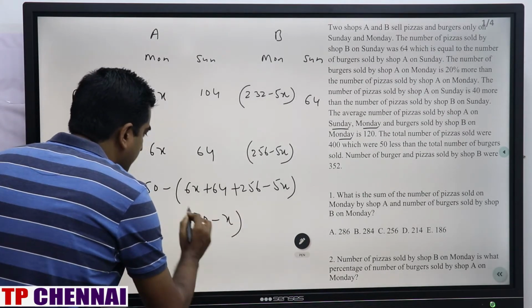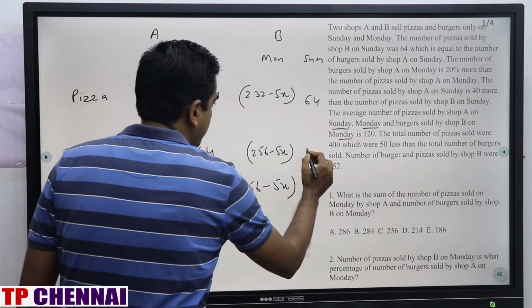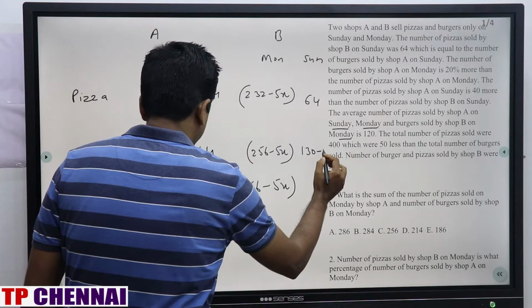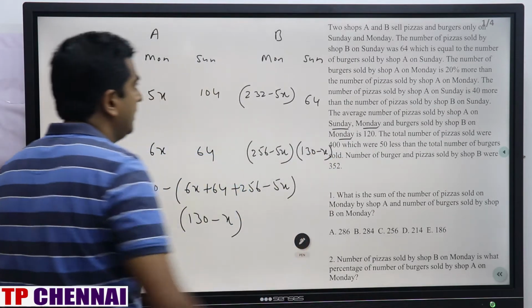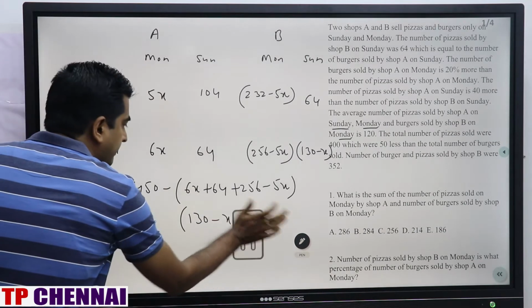Minus 6x plus x, so this part is 130 minus x. Clear? Now the last line.